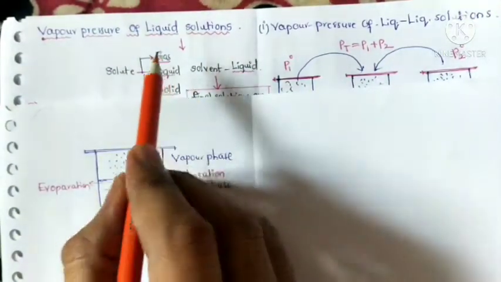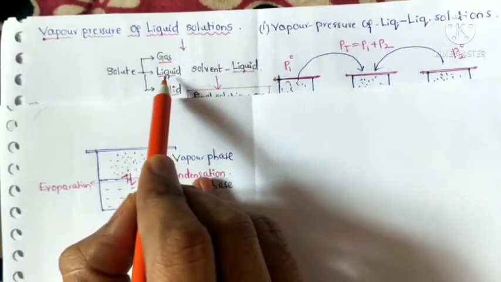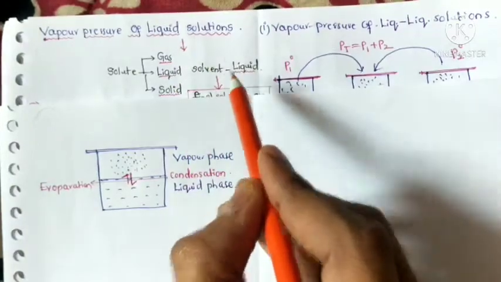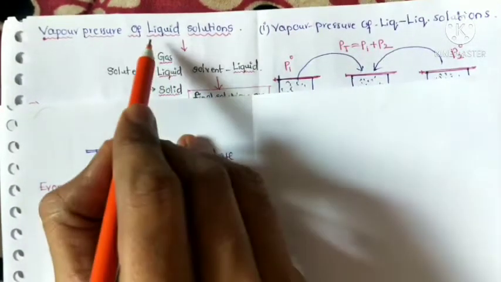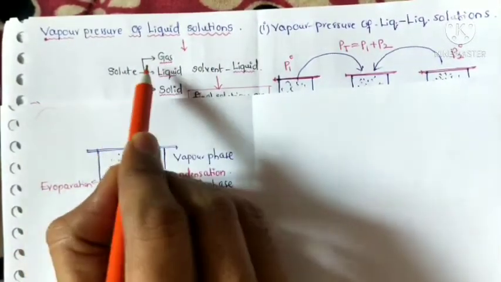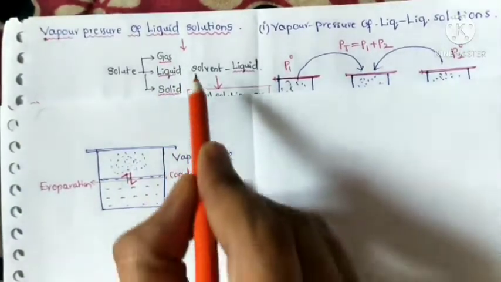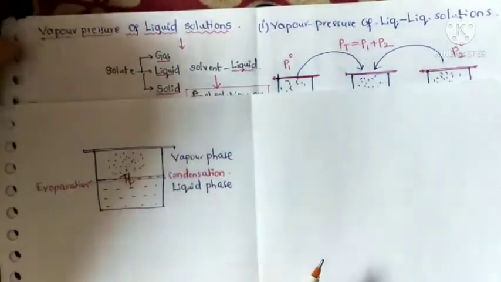So what is a liquid solution? Either a gas is present in a liquid, or a liquid is present in a liquid, or a solid is present in a liquid. These solutions are called liquid solutions. The solute may be a gas, liquid or solid, but the solvent is always a liquid in liquid solutions.